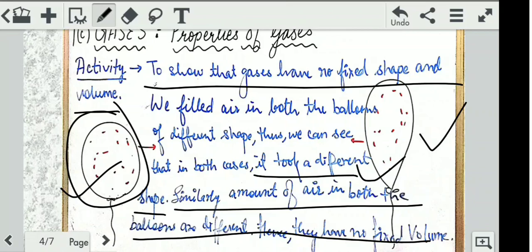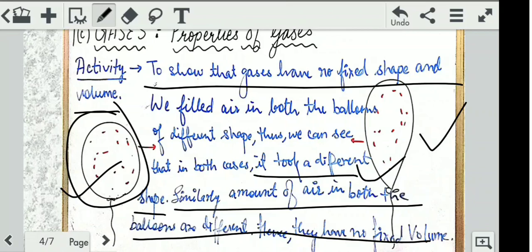Now take an example: you take two types of balloons at a birthday party. One is a heart-shaped balloon and one is a simple balloon, and you give one to your friend, or you take both the balloons and try to fill them one by one. So one balloon you have filled, and the other also you have filled. Do you realize whether you have filled equal gases in them?